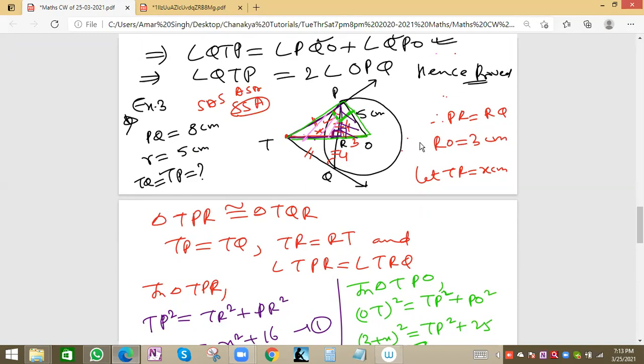One more angle should be equal because two angles equal means we can apply the angle criterion. Angle RPT plus PTR is equal to 90. So in that triangle also we'll get TPR plus RPQ is 90 and TPR plus PTR is 90.